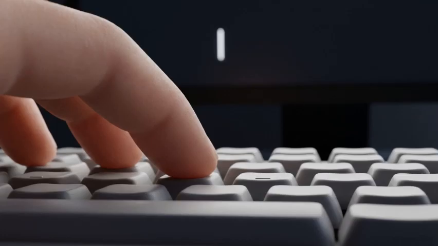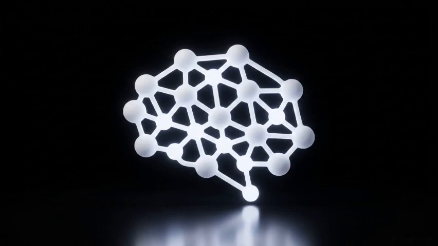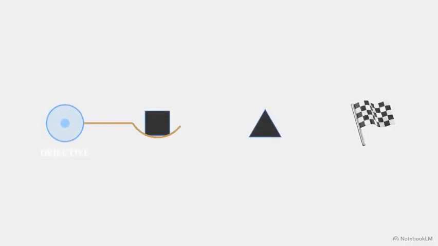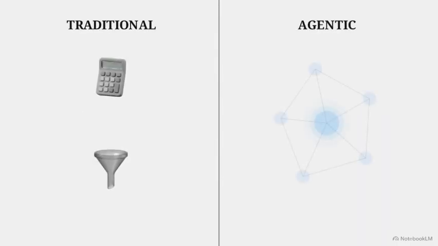Most artificial intelligence currently operates on a reactive loop. You type a prompt, it generates a response, and then it stops, sitting idle until you provide the next specific instruction. We are now seeing the arrival of Agentic AI. These systems are designed to take an initial objective and see it through to completion without waiting for further human input. To understand the difference, think of traditional AI like a standard calculator.